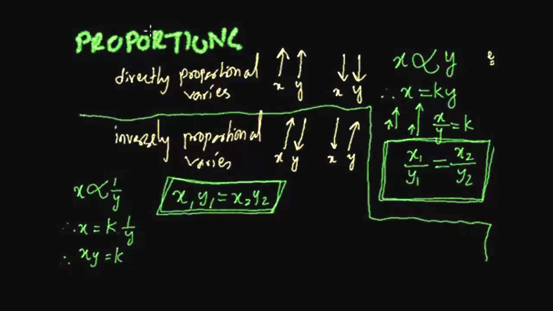Now here, if we do a sum, it could be: x and y are inversely proportional. So if we have one value like 5 and the other value is 10, and another value is 7, what would be the other value? This time we know it is inversely proportional.